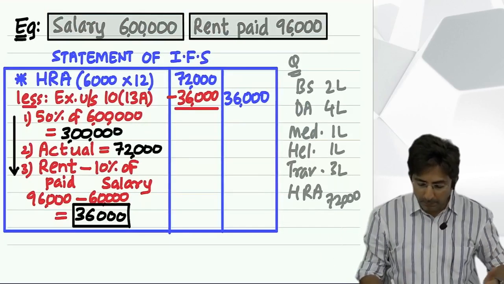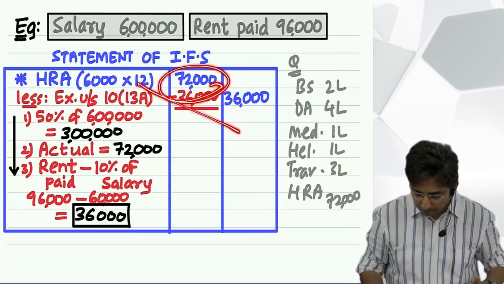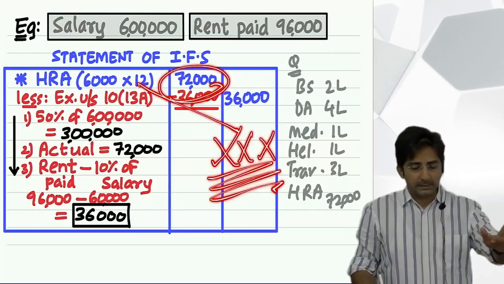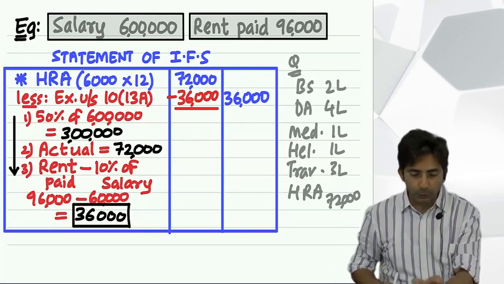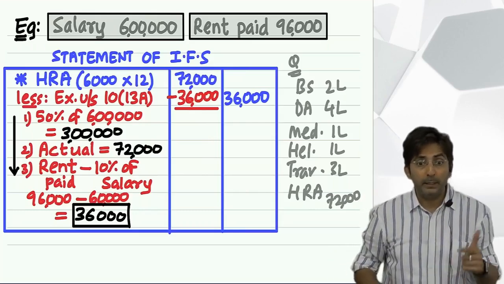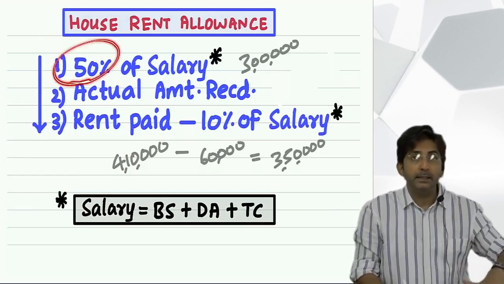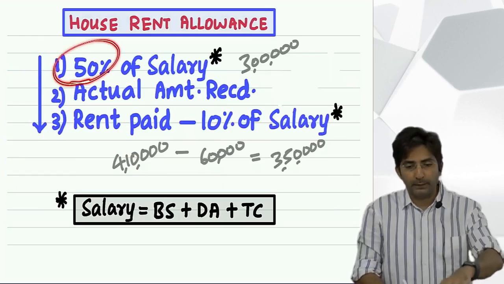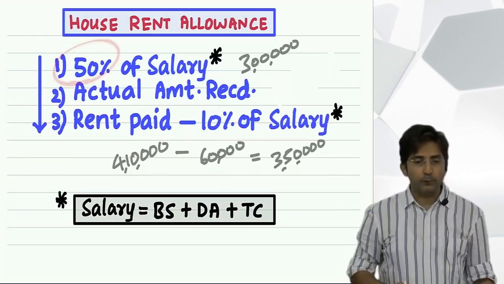And fully taxable means what will you do? Directly write this in the outer column. Fully taxable. Then no need to use this formula. This formula will be used only if he is actually paying the rent. And depending upon where he pays the rent, you have to select 50% or 40%. If he is paying rent in a metro city, 50%, otherwise 40%. Okay. So this was the formula for HRA.